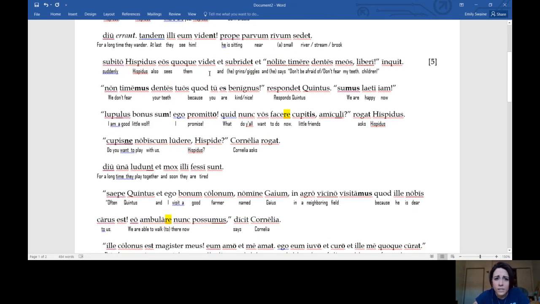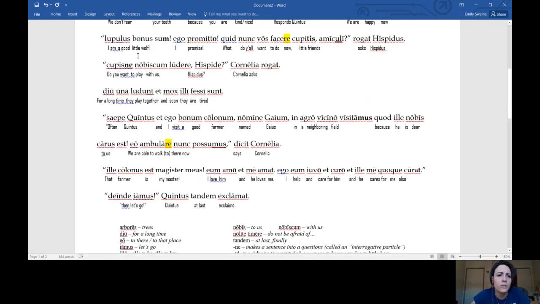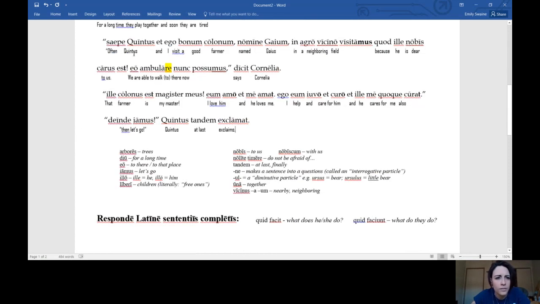Suddenly Hispidus also sees them and he grins and says, "Don't be afraid of my teeth, children." "We don't fear your teeth because you are kind," responds Quintus. "We are happy now." "I am a good little wolf, I promise. What do you all want to do now, little friends?" asks Hispidus. "Do you want to play with us, Hispidus?" Cornelia asks. For a long time they play together and soon they are tired.